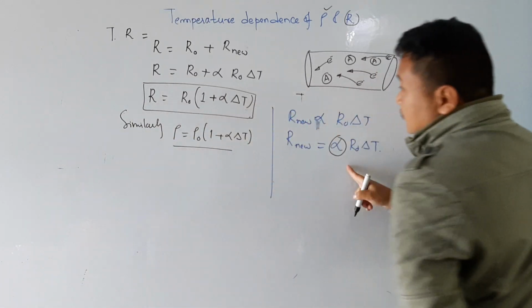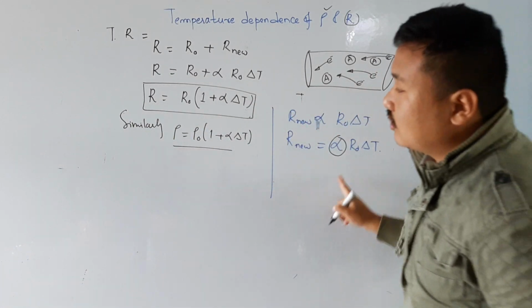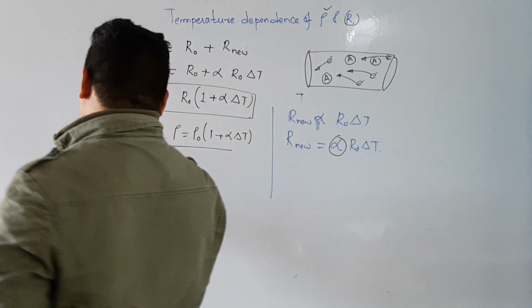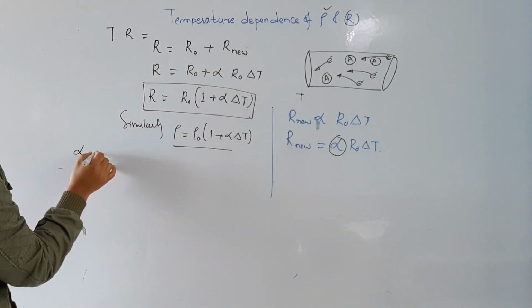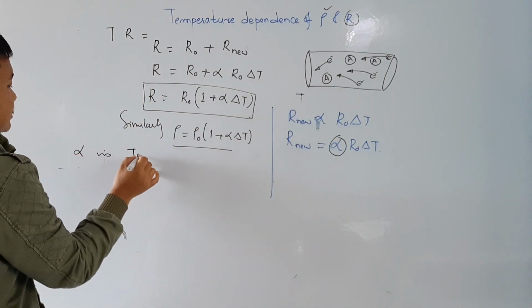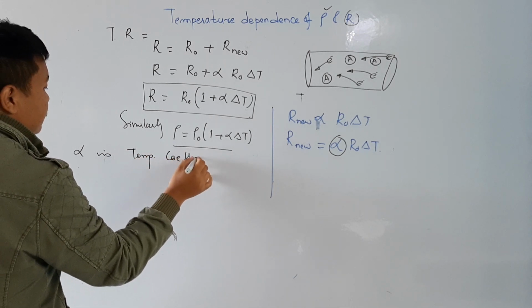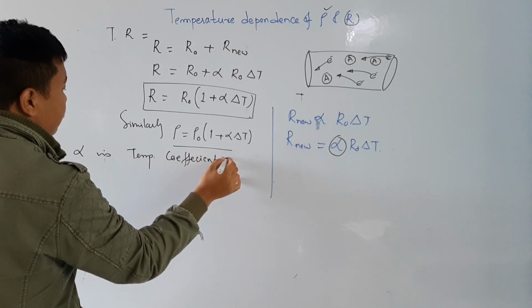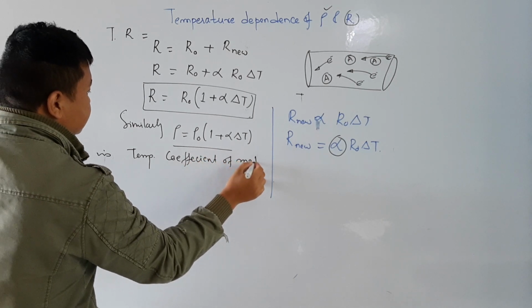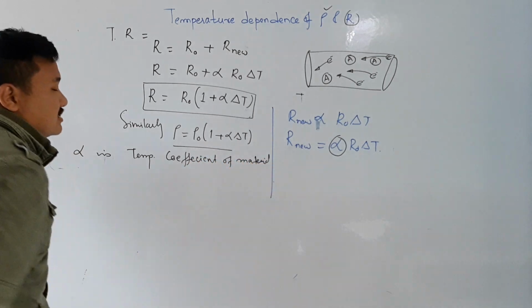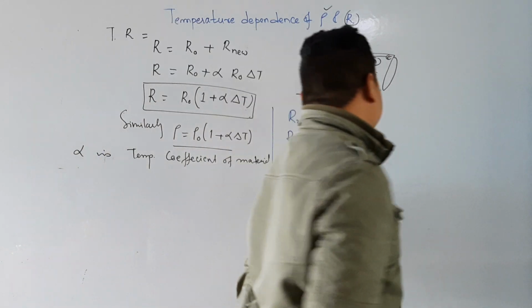Now what is alpha? It is very important. This alpha is the temperature coefficient of material.